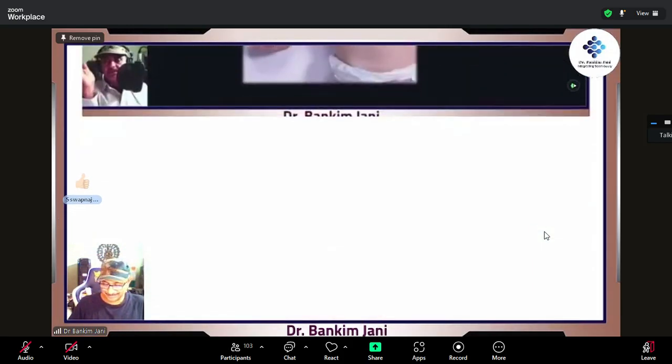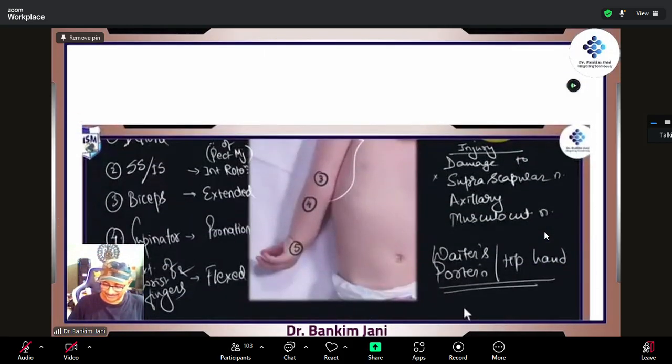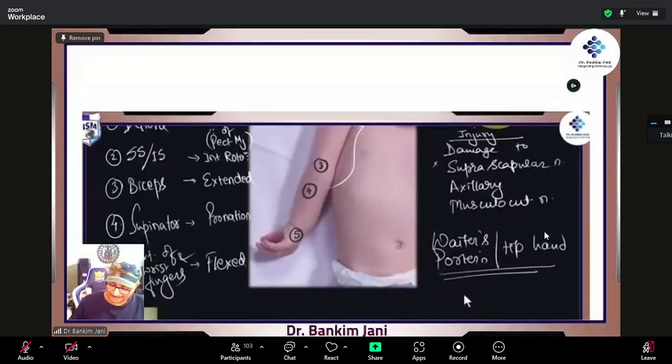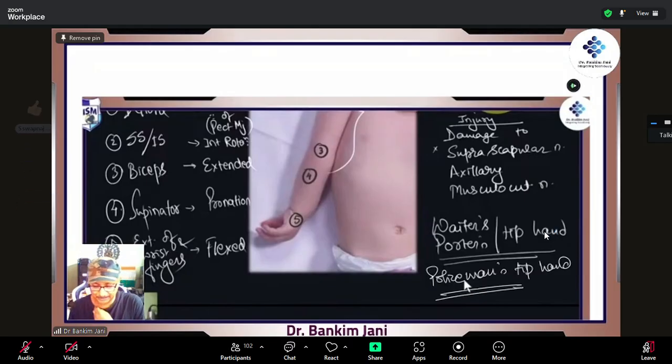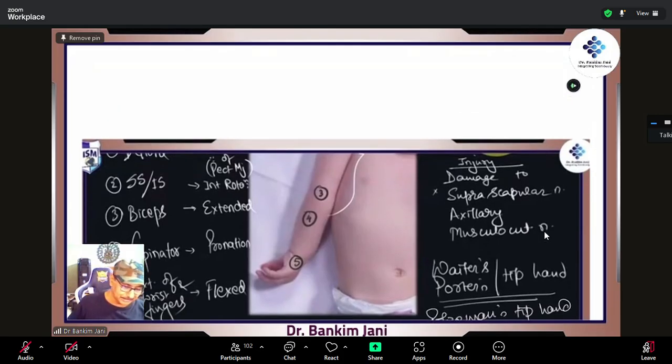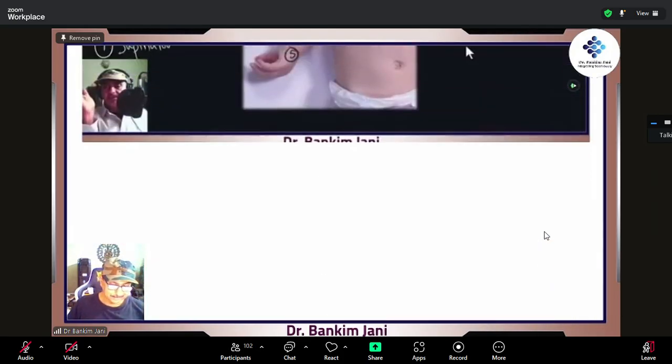Though it is written in a derogatory fashion, it is also said as policeman's tip hand. In many of the books you will find policeman's tip hand, or porter's tip hand, or waiter's tip hand, that is, the hand goes like this. We just see why the hand really goes like that.